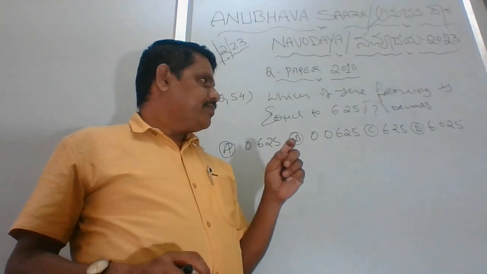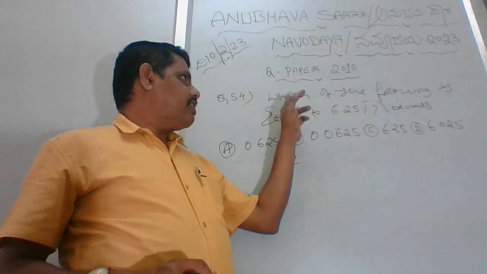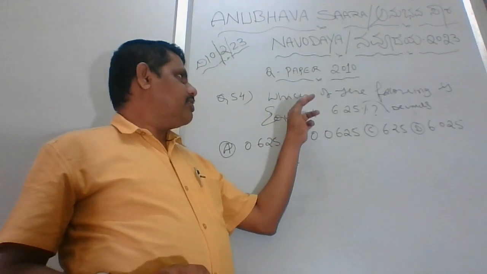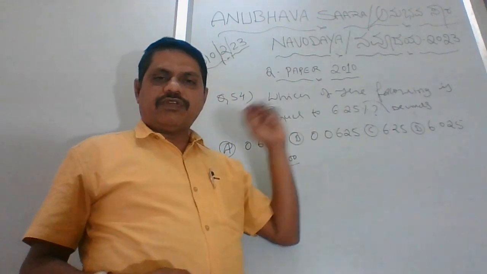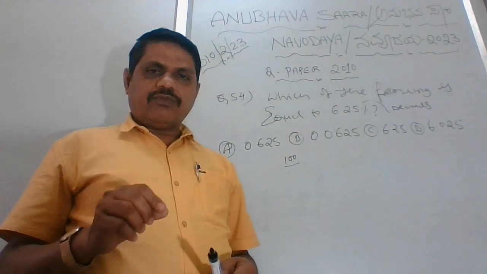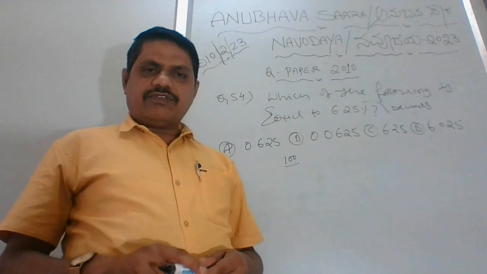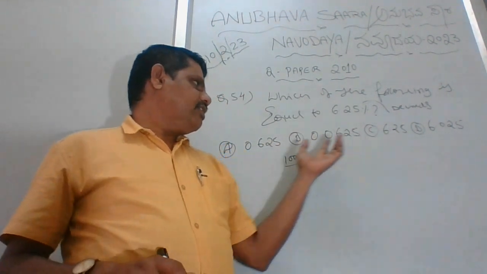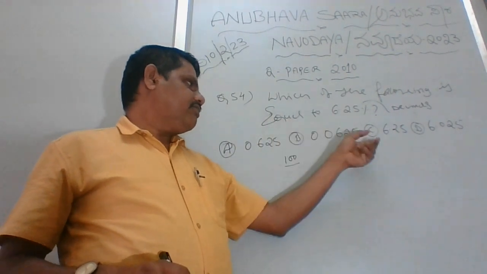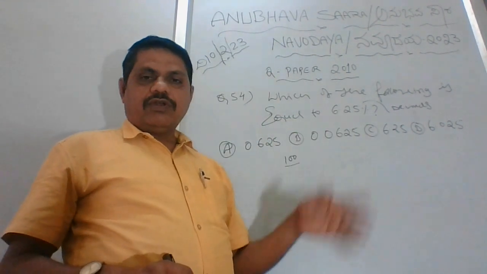You got the point, no? He is asking which of the following is equal to 6.25%. That means 6.25% belongs to which option, A, B, C or D, whichever you have to find out.